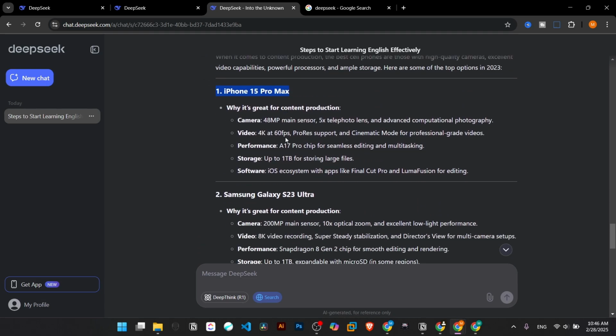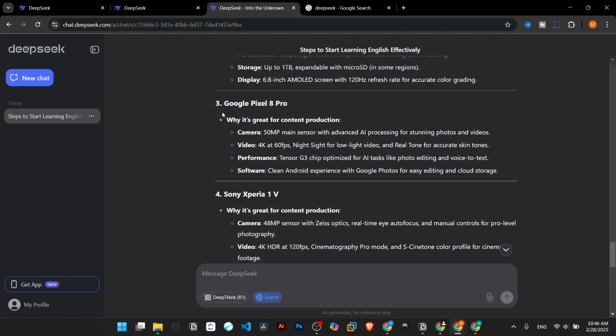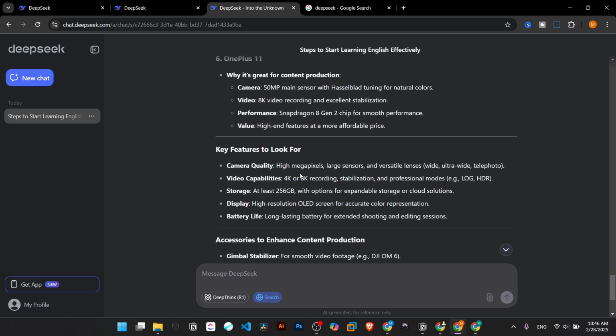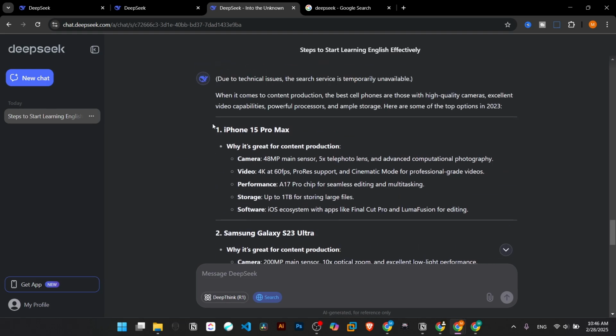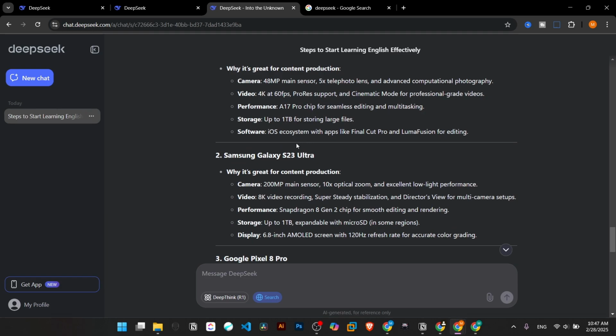So these are the answers, and it's really obvious that the answers it provided us are not updated. You see, iPhone 15 Pro Max is not an updated response, or S23 Ultra.